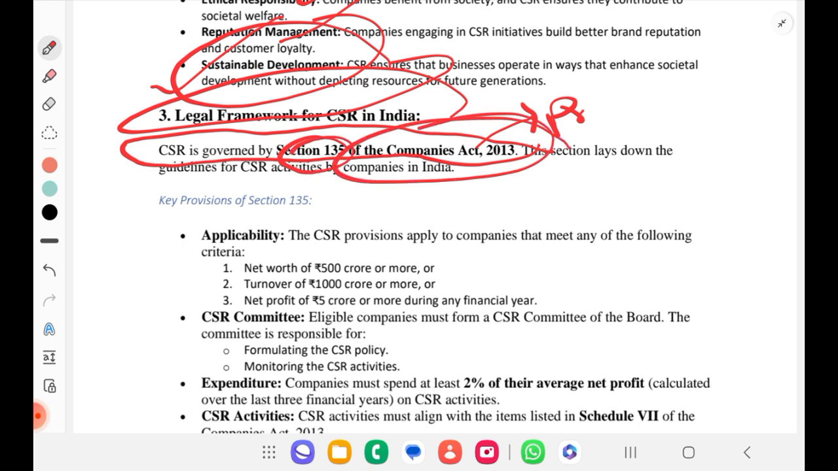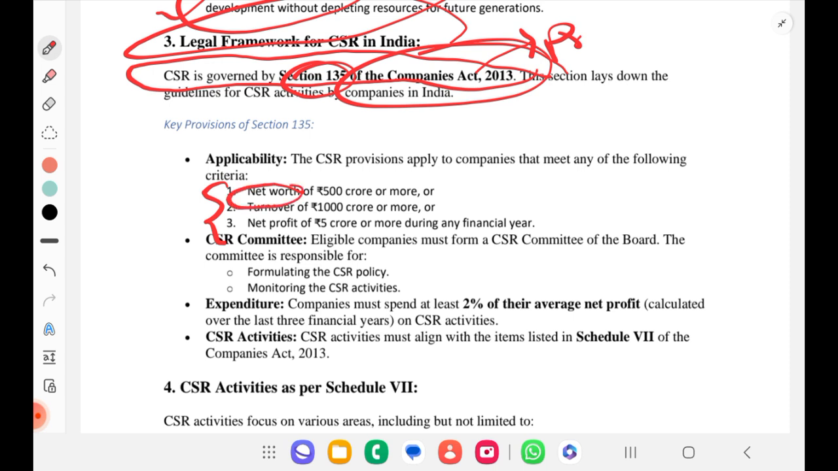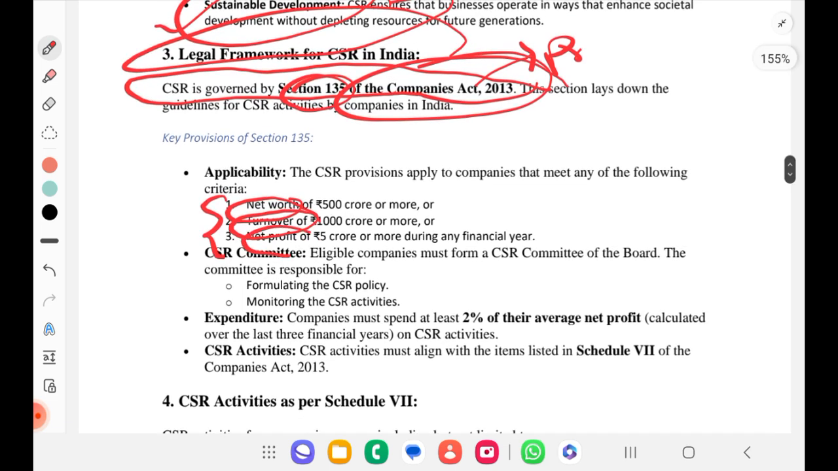Okay. Then we have applicability. CSR is applicable to companies that meet these criteria. One is net worth, which should be 500 crores or more. Turnover is 1000 crores. Net profit should be more than 5 crores. Profit 5 crores, turnover 1000 crores, net worth 500 crores. If any company falls under this category, they come under CSR.